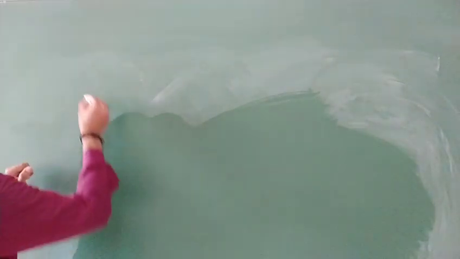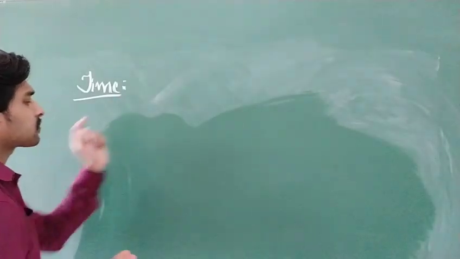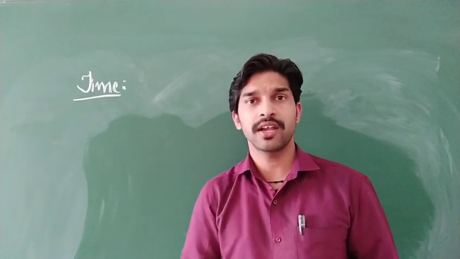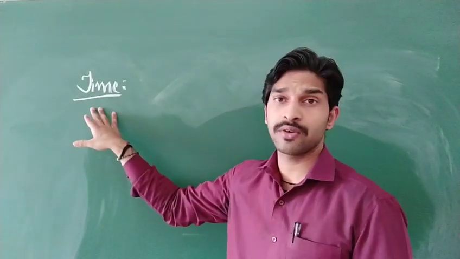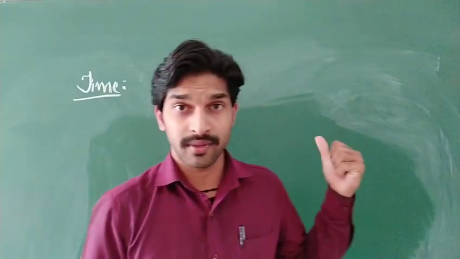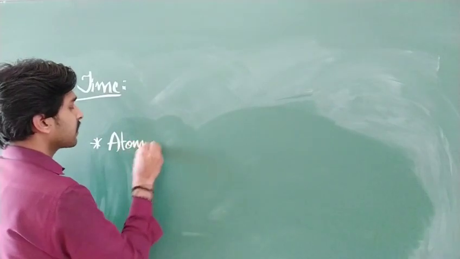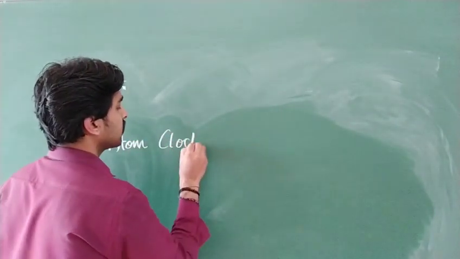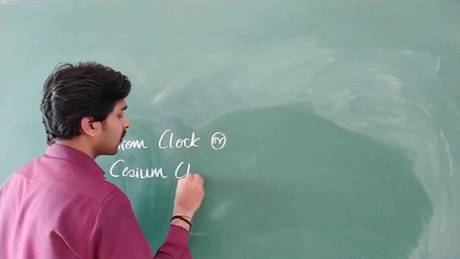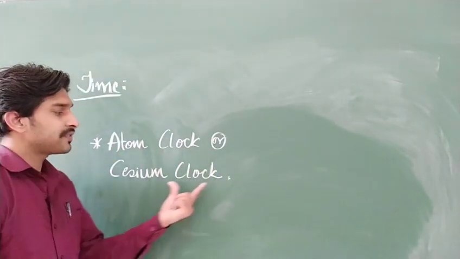Clear? So now we are going to discuss time. To measure any incident from starting point to ending point, we require time, correct? To determine a time interval, we need a clock. So we will be using the atomic standard of time, which is known as the atomic clock or cesium clock. This cesium clock is a very accurate clock.